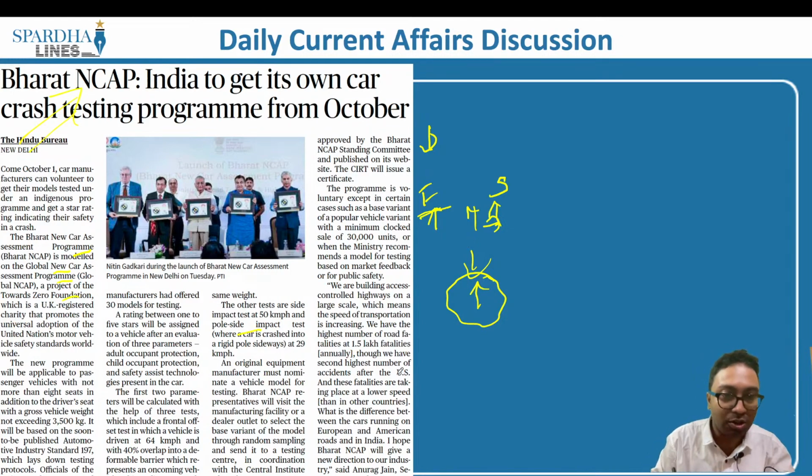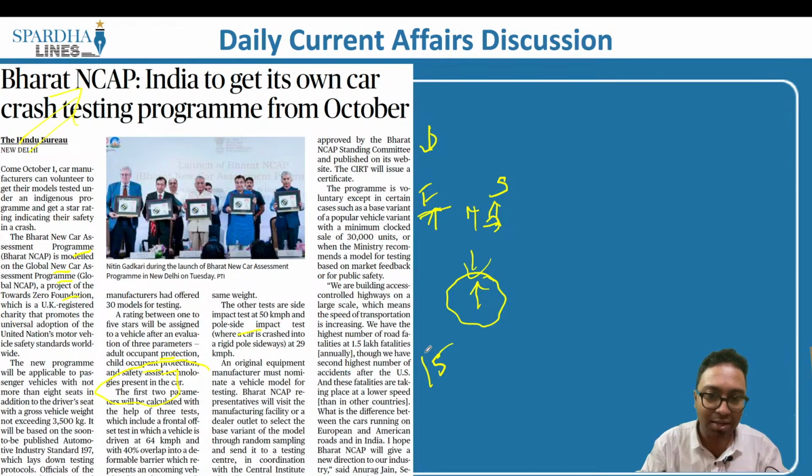This will be based on 3 parameters. One is the adult occupant protection, which is when an adult is present within the car. Then there is child occupant protection, and what are the safety assistance technologies that are present. On the basis of these 3 parameters, a rating would be given. 1 would be the lowest and 5 would be the best when it comes to car crash safety.